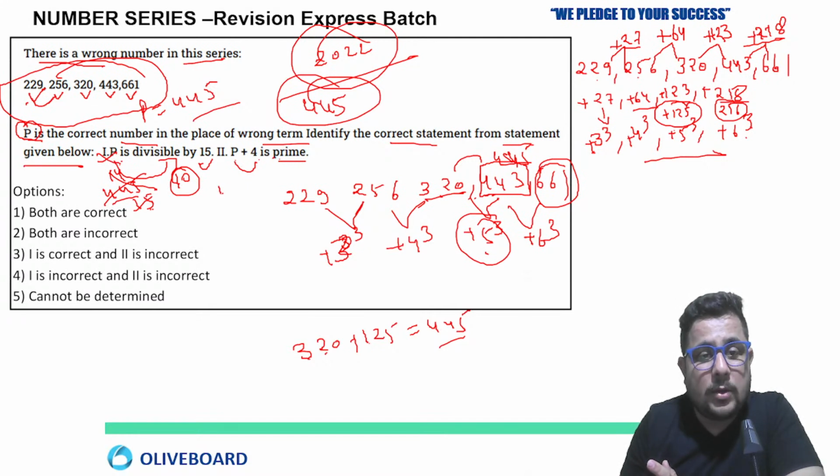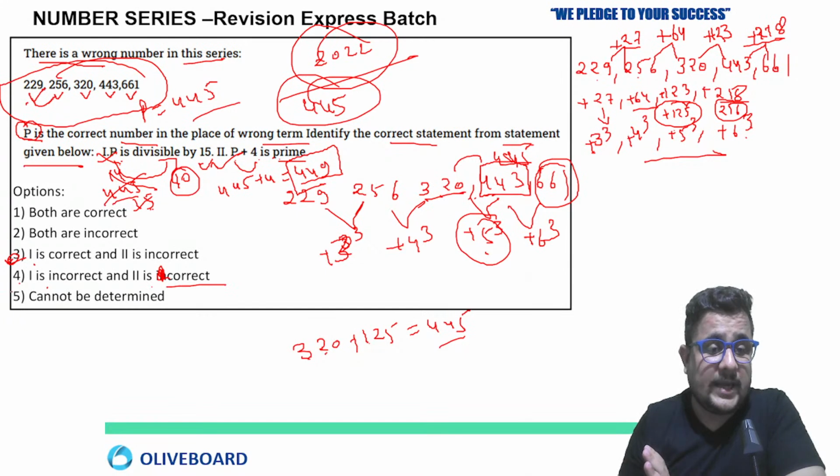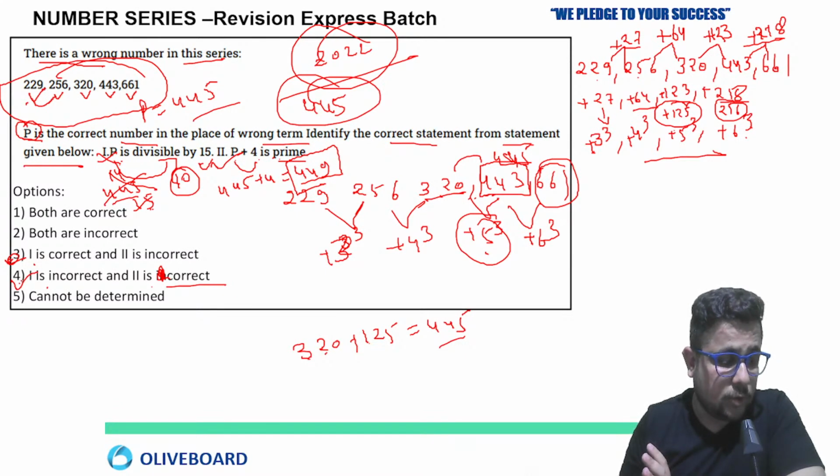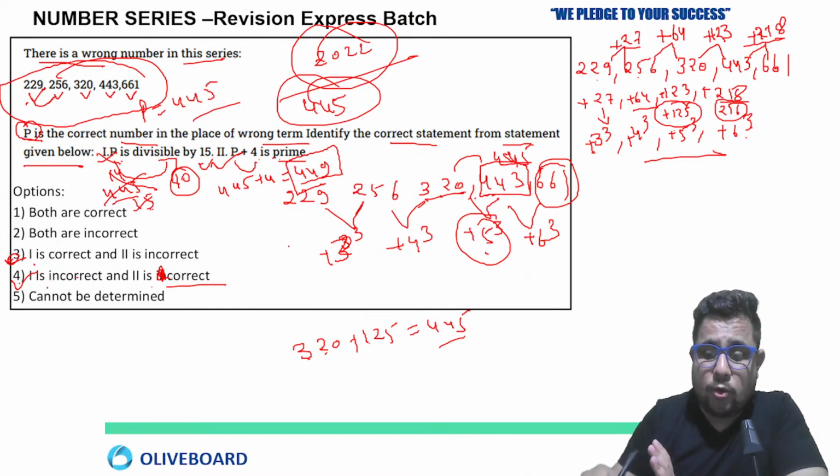Now P plus 4, 445 plus 4, is a prime number. So 449 is a prime number. Yes, it is. If you look, it is not divisible by any number except itself or 1. So first is incorrect and second is correct. Okay, option 4 is going to be the answer. Hope it is clear.